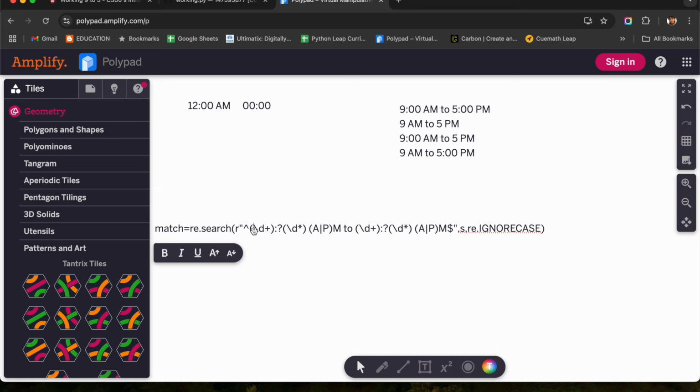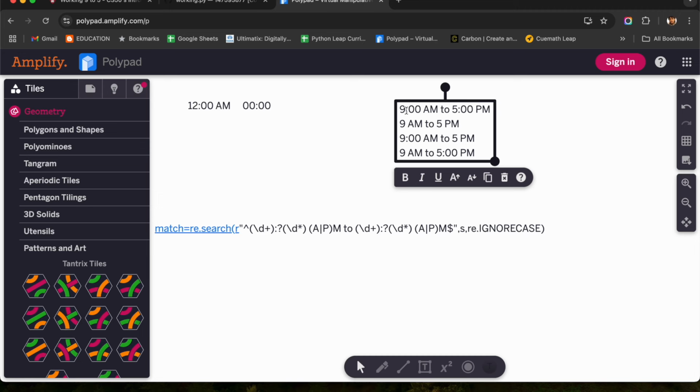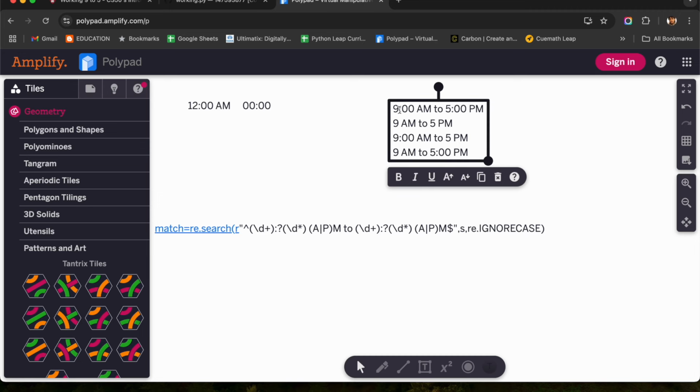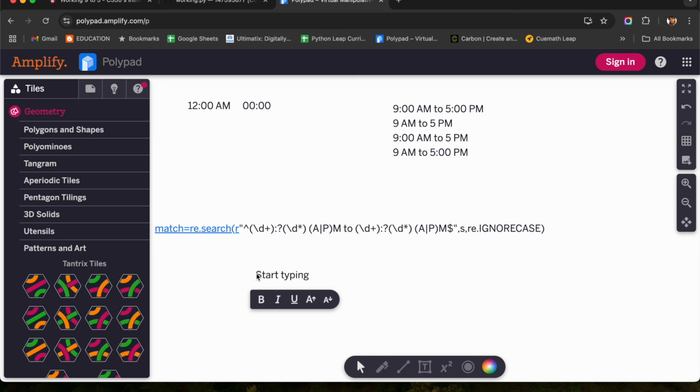So first here is nothing but this hash d. If this is the format, we are going to have a hash place.